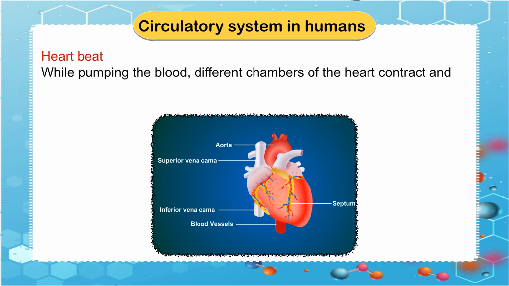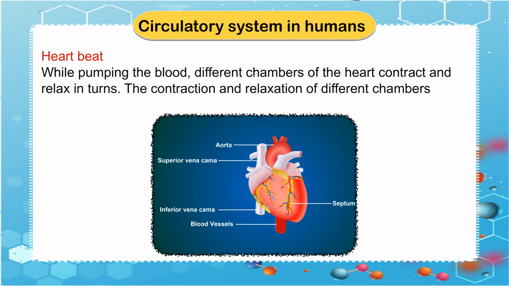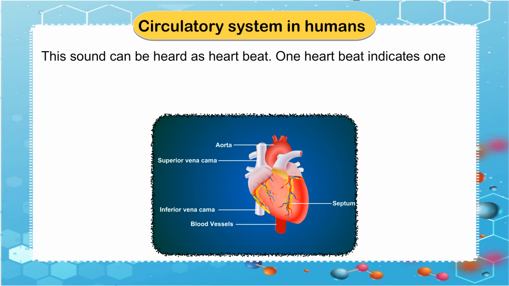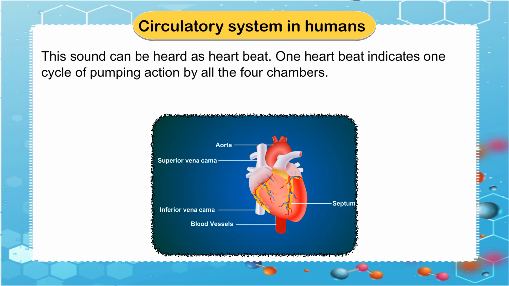Heartbeat. While pumping the blood, different chambers of the heart contract and relax in turns. The contraction and relaxation of different chambers produces a thumping sound. This sound can be heard as heartbeat. One heartbeat indicates one cycle of pumping action by all the four chambers.